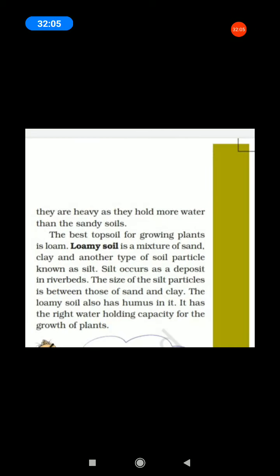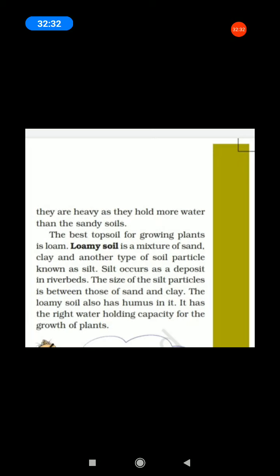Now all of you see your book, page number 99, the last one. The best topsoil for growing plants is loam. Underline the word, students. Loamy soil is a mixture of sand, clay and another type of soil particle known as silt. The silt occurs in deposits in river beds. The size of the silt particles is between those of sand and clay.